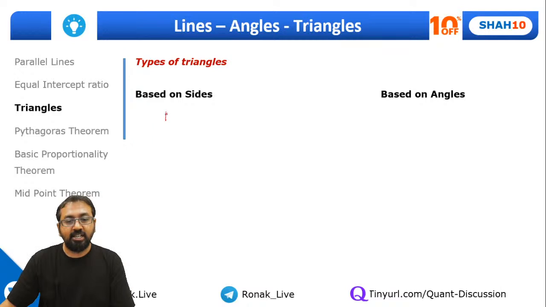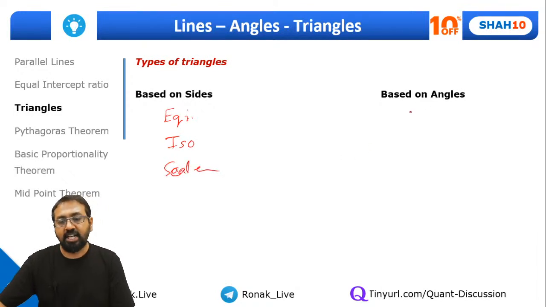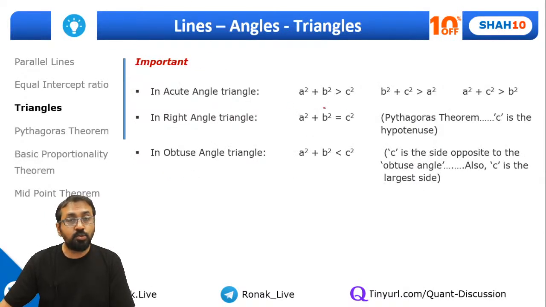And then based on characteristics of sides, as we had discussed, we have equilateral triangle, isosceles triangle, and scalene triangle, right? And based on characteristics of angles, we have acute angle triangle, right angle triangle, and obtuse angle triangle. Of course this is just a basic thing, but what you need to remember are these points: in an acute angle triangle, the sum of squares of any 2 sides will be greater than the square of the third side. Of course the basic condition a plus b greater than c holds true for any triangle, but on top of that we have some additional conditions, right?